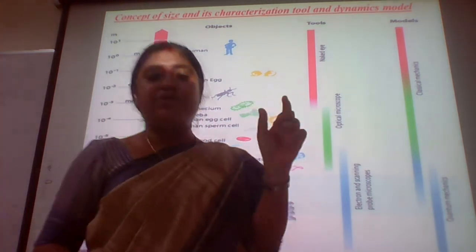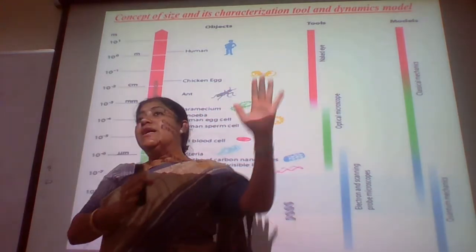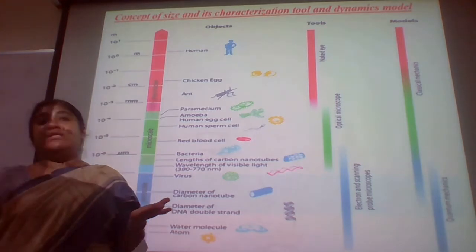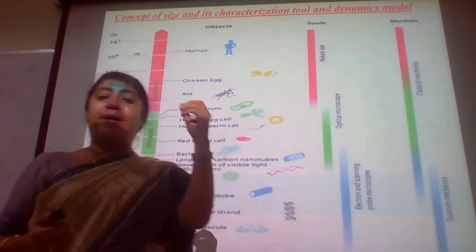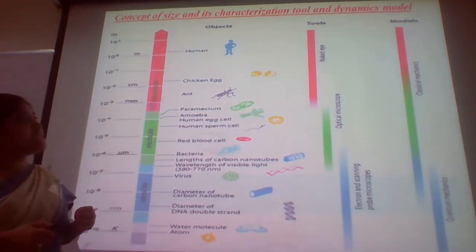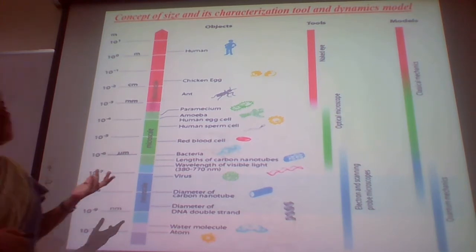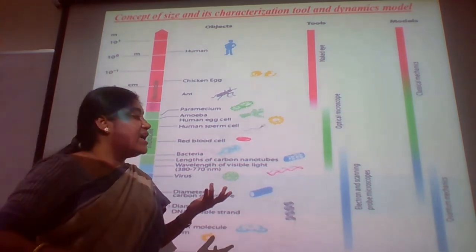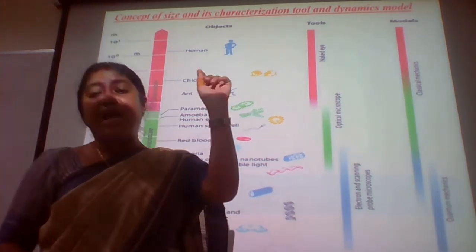Now, from the physics point of view, it is very important that gradually it came from classical theory to quantum theory, because without quantum theory, the Newtonian laws were not able to be used for finding out the dynamics of these particles. So, you can see the models we can use are still at this 10 to the power of 5 or 10 to the power of minus 4. You can see where we can make use of classical mechanics, whereas quantum mechanics comes into the picture when the dimensions are at the nano level.